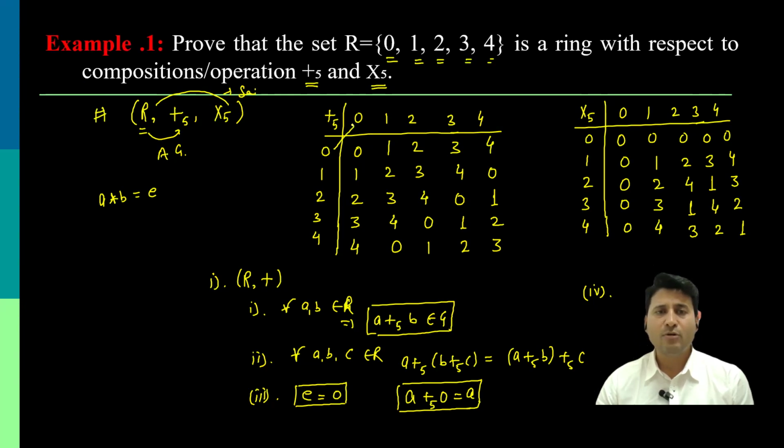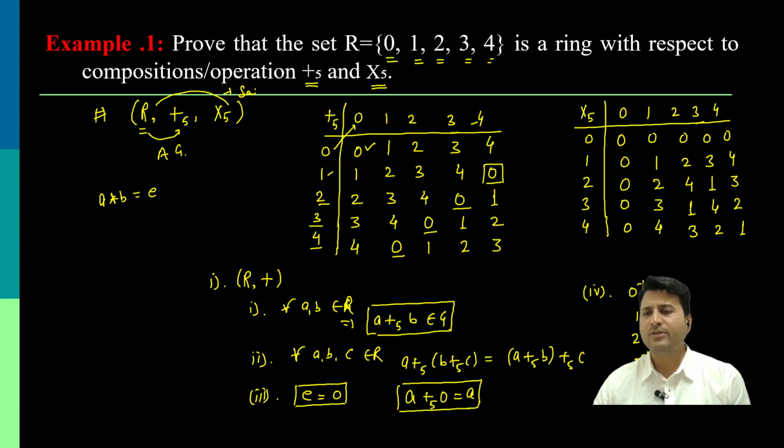So just see here: 0 operated with 0 is 0, so the inverse of 0 is 0. 1 operated with 4 gives 0, so the inverse of 1 is 4. 2 operated with 3 gives 0, so the inverse of 2 is 3. 3 operated with 2 gives 0, so the inverse of 3 is 2. And finally, 4 operated with 1 gives 0, so the inverse of 4 is 1. Hence I can say that for every A the inverse exists.